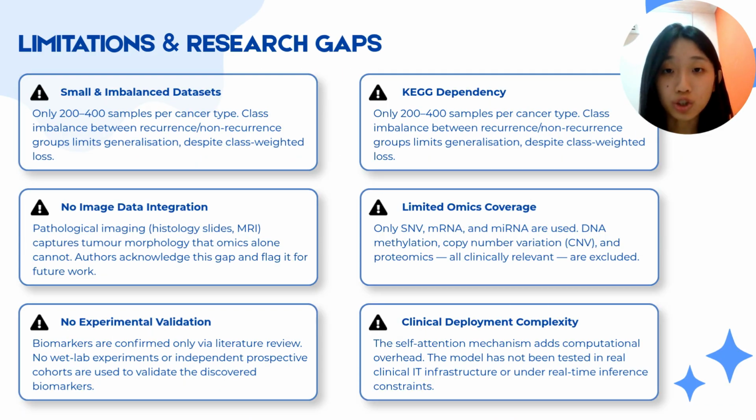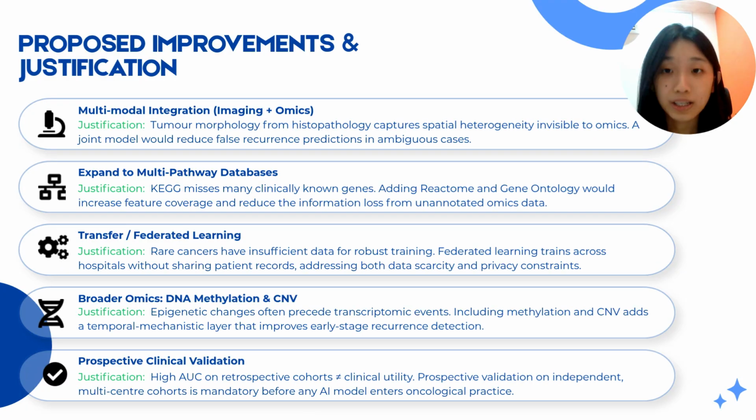Although Deep KEGG achieved strong results, there are still several limitations. First, the datasets are relatively small and imbalanced. Second, the model depends heavily on the KEGG pathway dataset. Third, the model does not integrate image data. Fourth, the model only uses SNV, mRNA, and miRNA data. Finally, the biomarkers were mainly validated using literature review and survival analysis, but not through wet lab experiments or prospective clinical studies. To improve the study, I suggest 5 possible improvements.